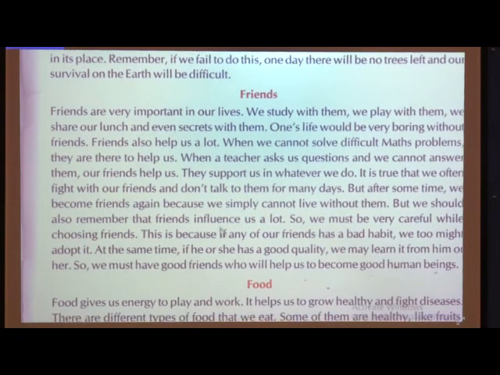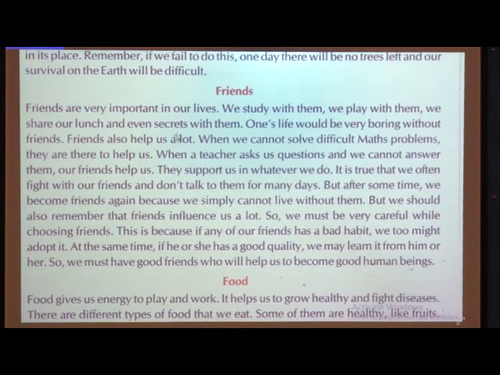Now what I want to tell you from this paragraph, see, we have talked about only friends, means we have stuck to a single topic, that is about friends. And the starting, if you see, friends are very important in our lives. They did not start by saying we study with them, my friend's name is this and that, or any other thing.